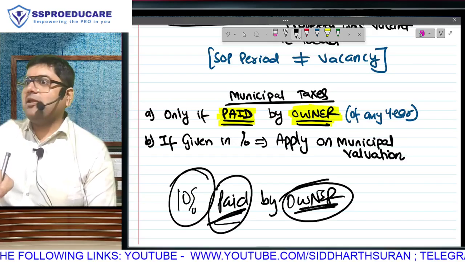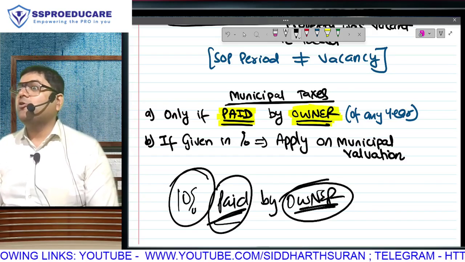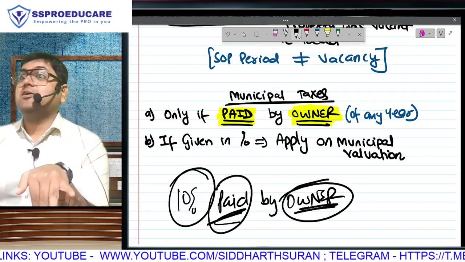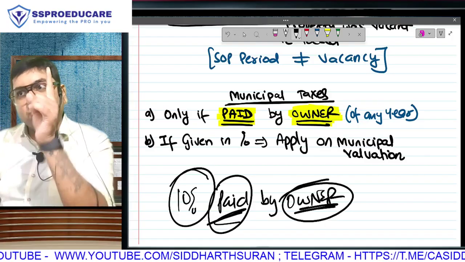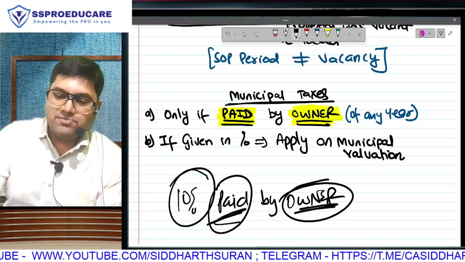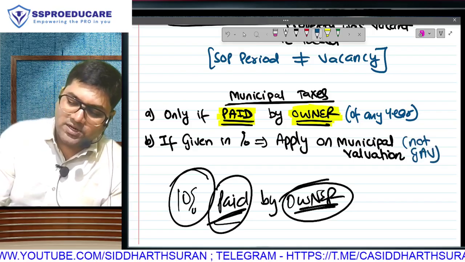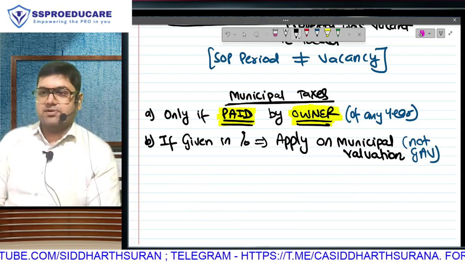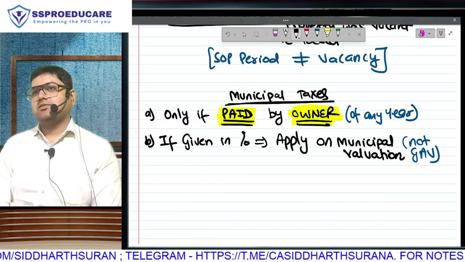Remember that municipal valuation was computed only for this objective, for annual property taxes, the first step in GAV. See, municipal valuation may ultimately become the GAV or may not become the GAV, because there are many other steps. But property tax will not be on GAV. Let me specify this also. Property taxes will always come on municipal valuation. Objective behind that municipal valuation is only calculation of annual property taxes.